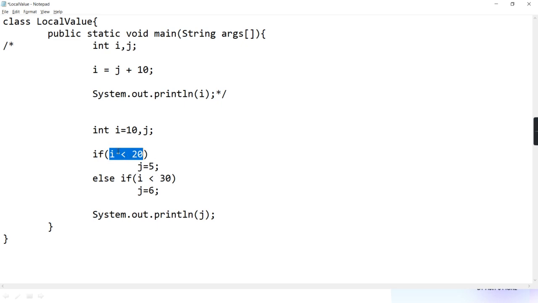But if it is false, then it will come here, and if it puts true here, okay, initialized. But if false, then j will remain uninitialized. If this is false and this is false, then when you reach here, what will be the value of j? Initialized or uninitialized? Uninitialized.